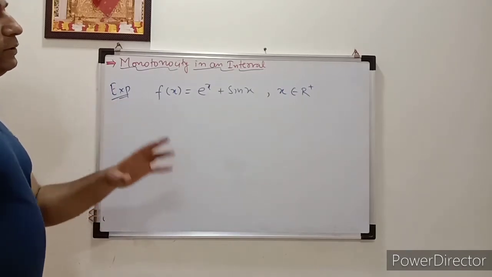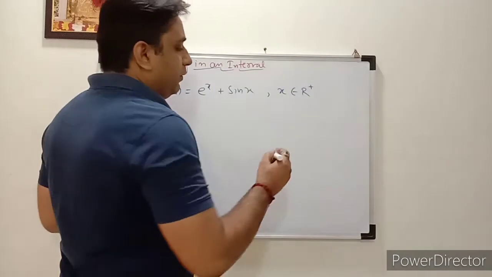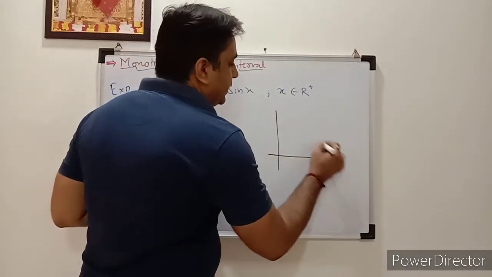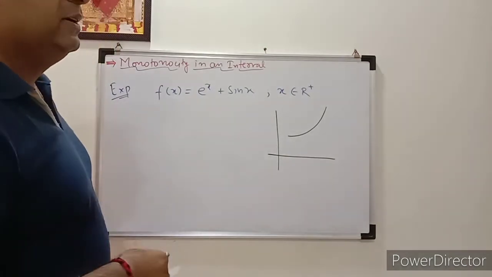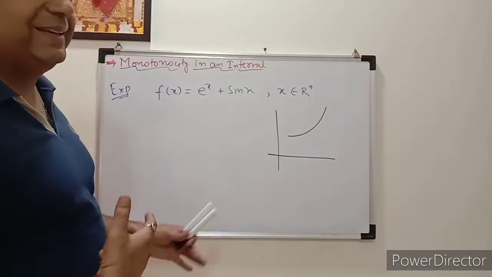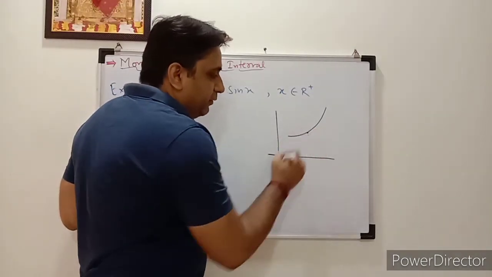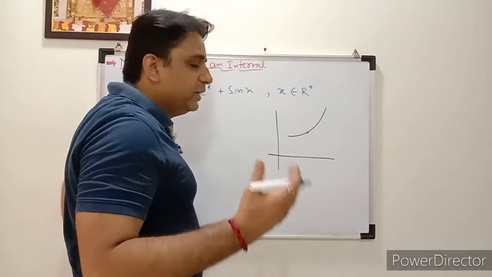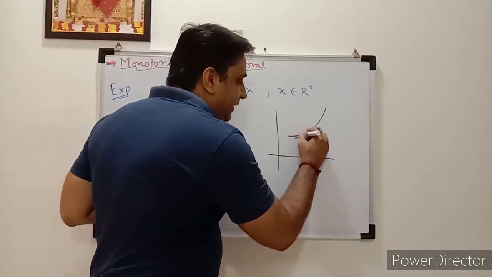Before that I want to give you one more idea. Whatever we have discussed, think over it. Suppose at this point you find the increasing nature or monotonicity of the function. Let's draw the tangent here.